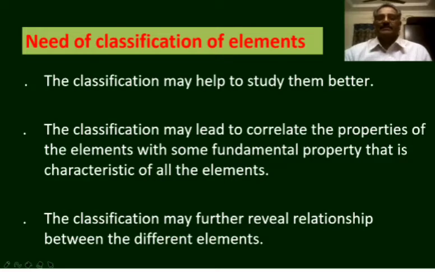The classification may be helpful in revealing the relationship between different elements. When we move from one element to the other element, there will be certain variations in the properties, and the variations in the properties can be compared, when the elements are arranged in a proper manner.